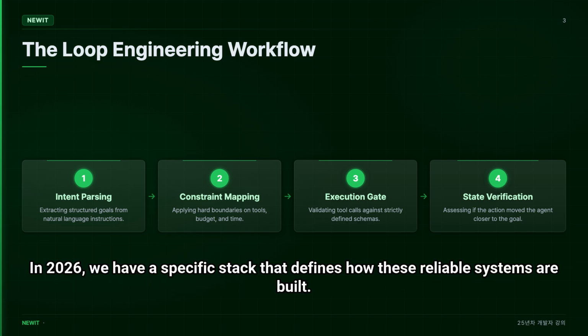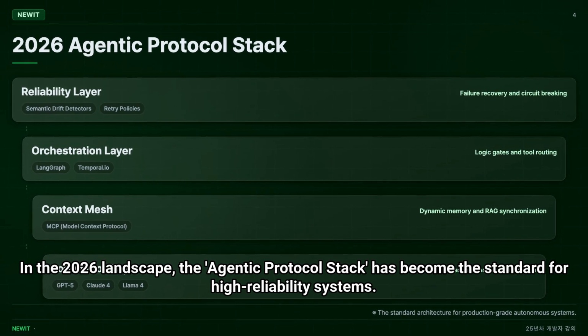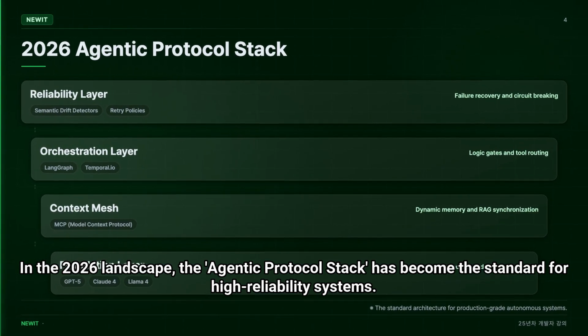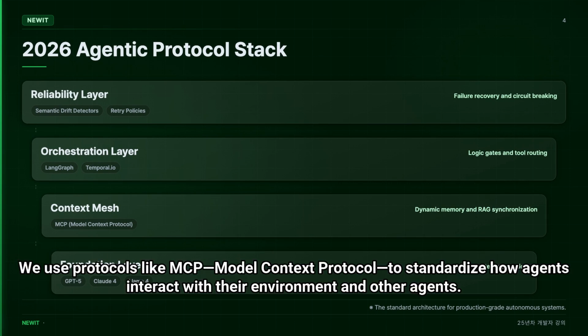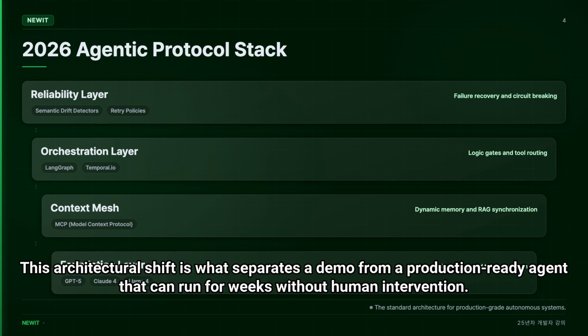In 2026, we have a specific stack that defines how these reliable systems are built. In the 2026 landscape, the agentic protocol stack has become the standard for high-reliability systems. We no longer just send strings to an API. We use protocols like MCP, Model Context Protocol, to standardize how agents interact with their environment and other agents. The stack starts with the foundation model at the bottom, but the real work happens in the layers above. The context mesh for shared memory, the tool orchestrator for safe execution, and the reliability layer for error recovery.